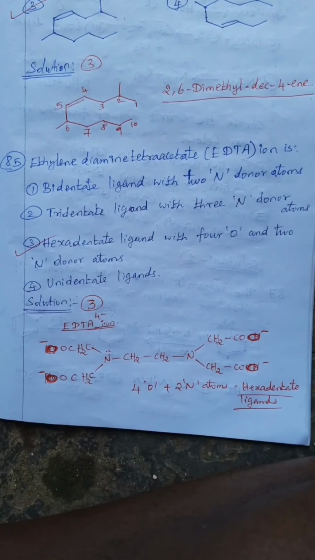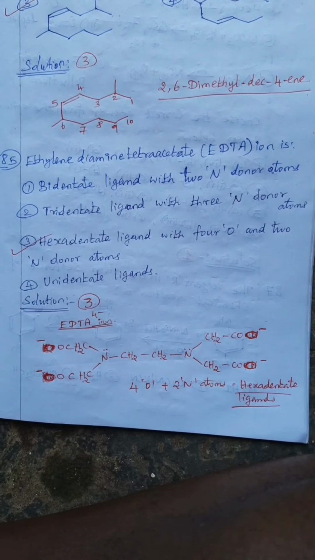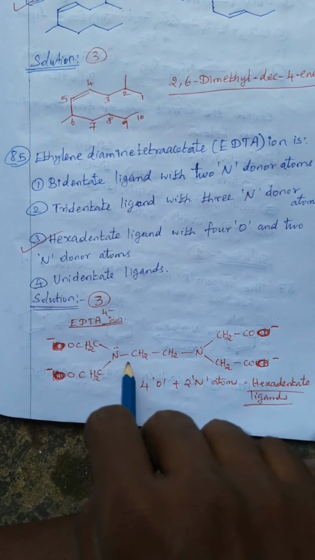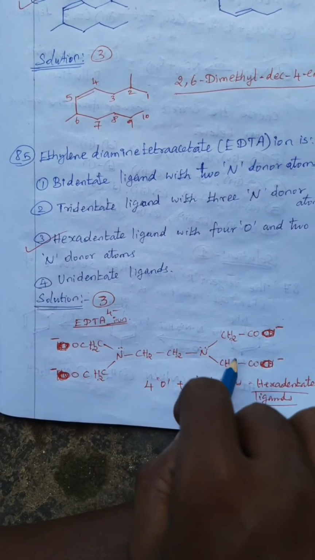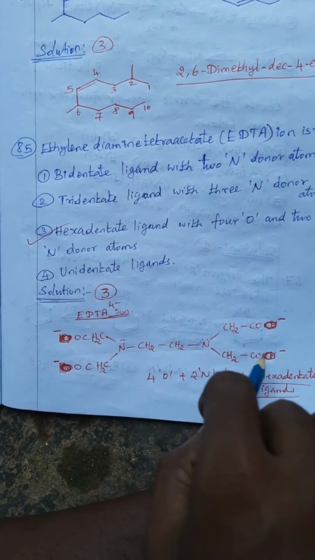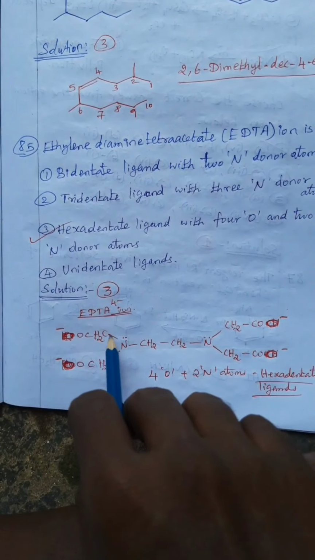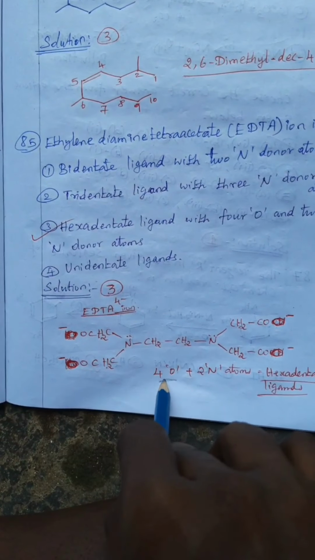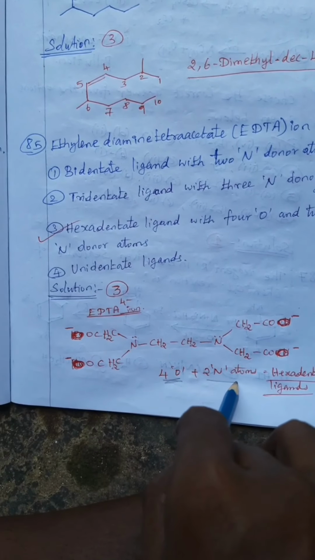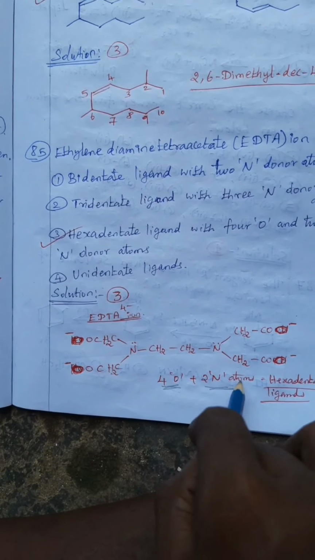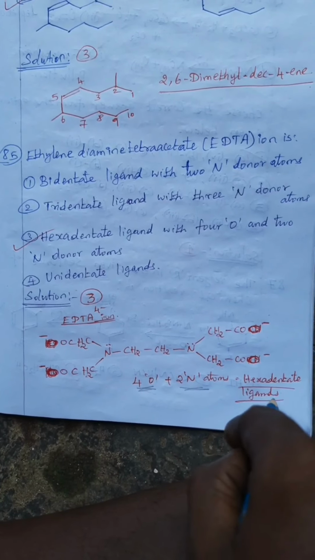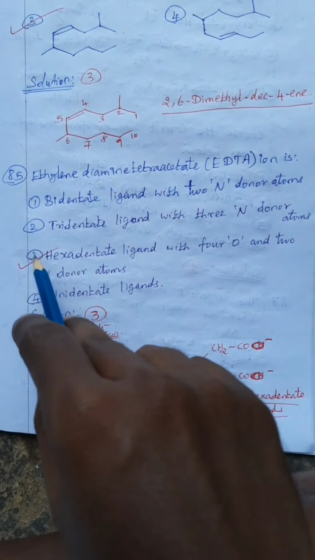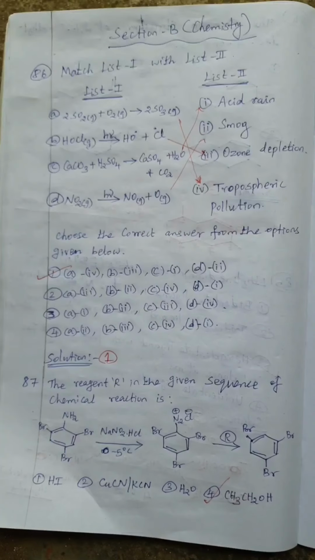Ethylenediaminetetraacetic acid ion is EDTA 4 minus. The structure is CH2 CH2 N with CH2 CO minus, CH2 CO minus, and further here also N with CH2 CO minus, CH2 CO minus. So 4 oxygen donor atoms act and 2 nitrogen donor atoms act, so both together add up to 6, meaning hexadentate ligand, with 4 oxygen and 2 nitrogen atoms. So option 3 is correct.